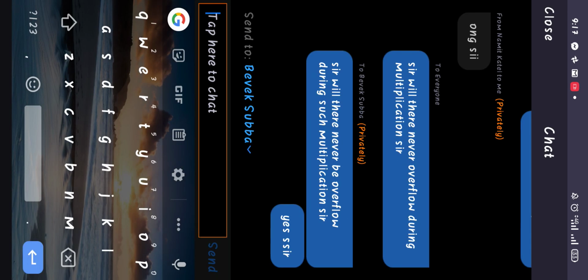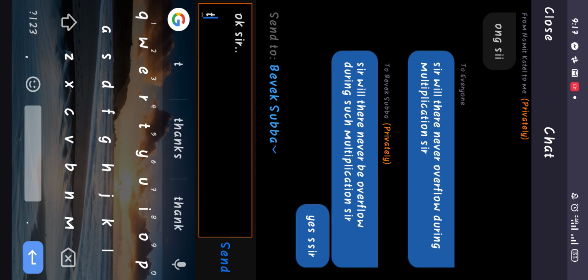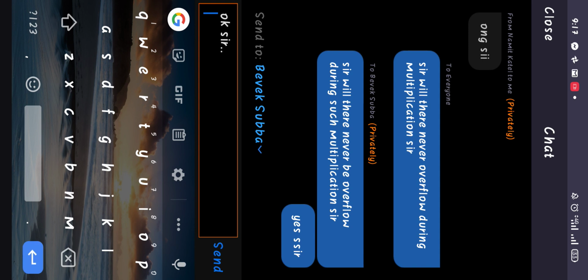If it goes to 32-bit multiplication, you have to write a different program. That program is not valid if the answer goes beyond 16 bit.